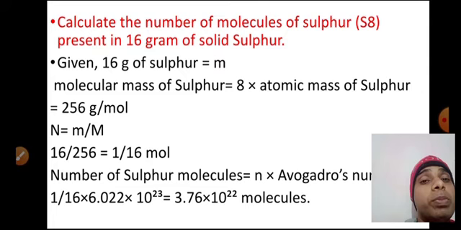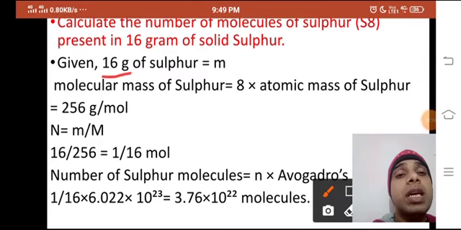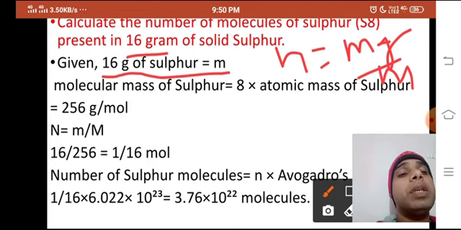The atomic mass of sulfur is 32. Given 16 gram of sulfur, the mass is given, so n is equal to mg upon capital M.